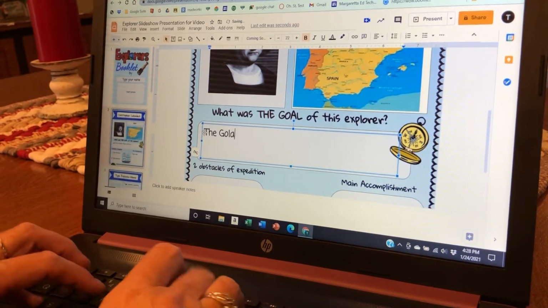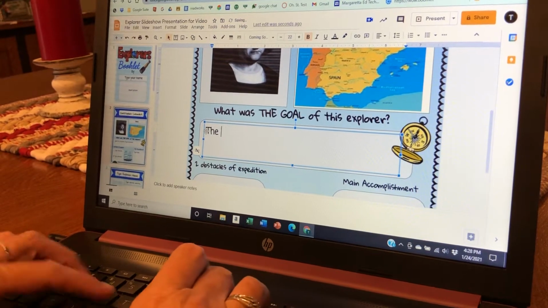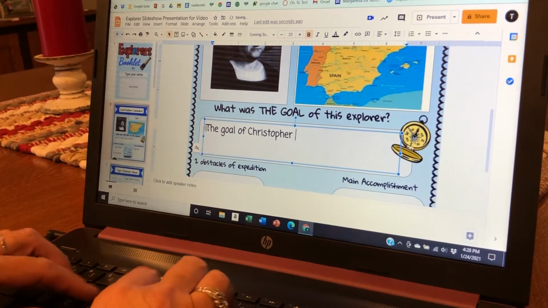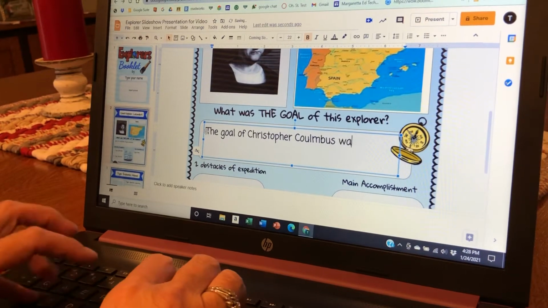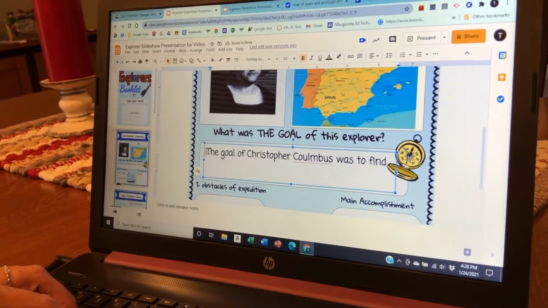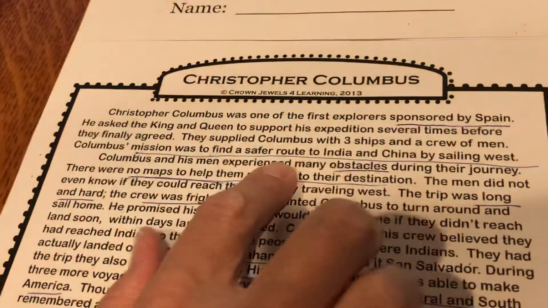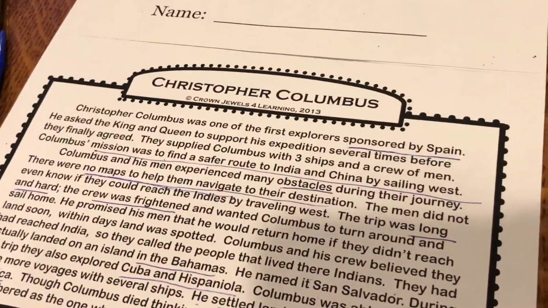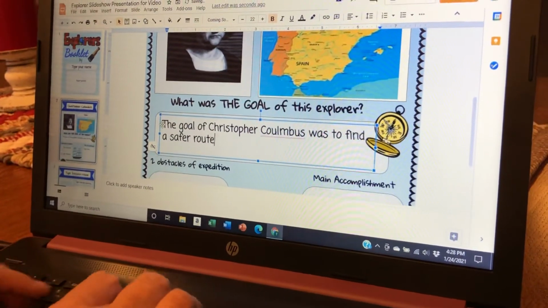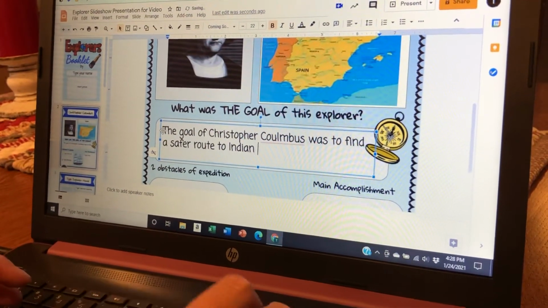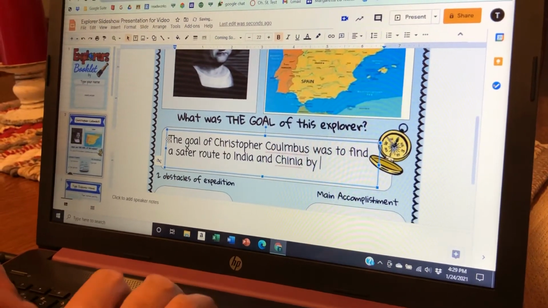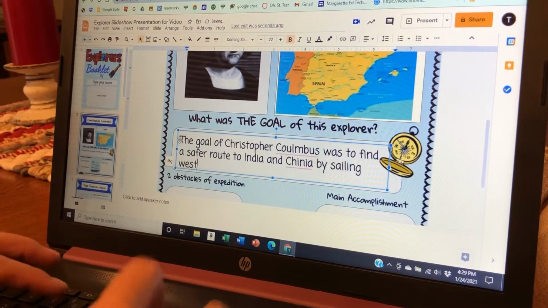The goal of Columbus was to find, and we're going to take it right here from our reading, was to find a safer route to India and China by sailing west, period.